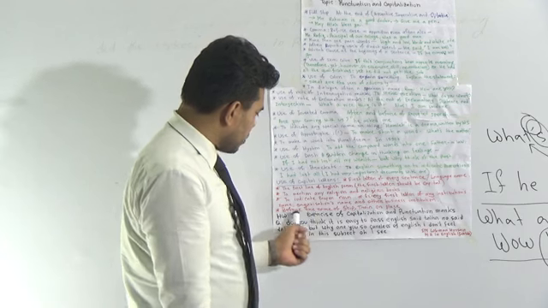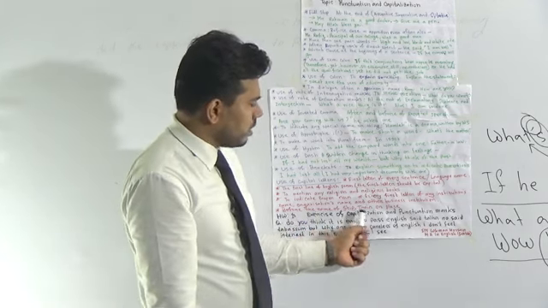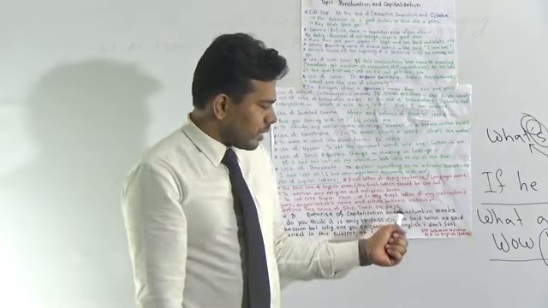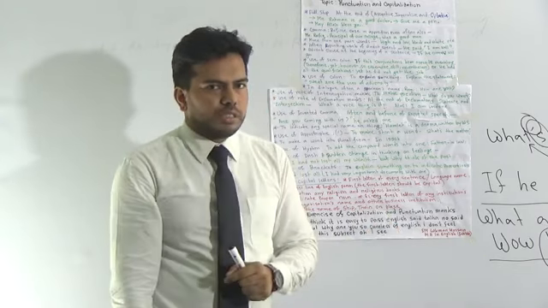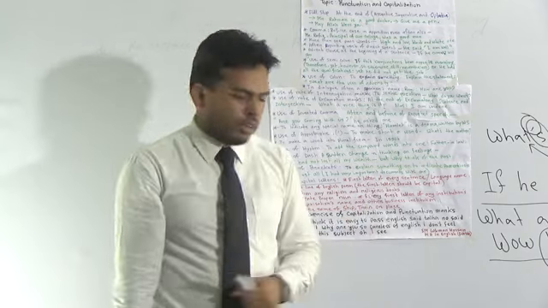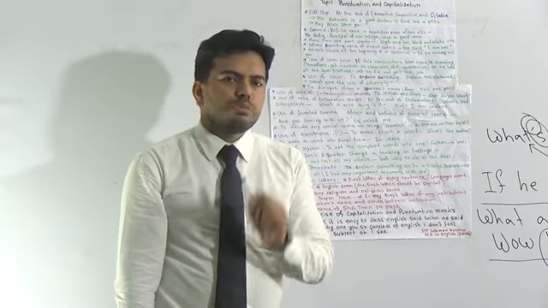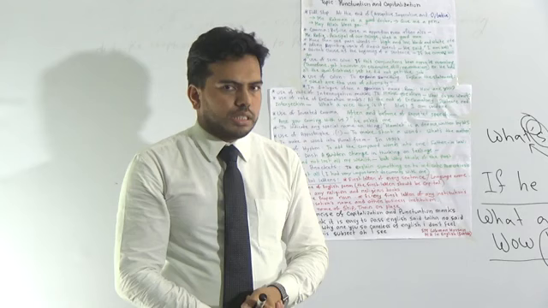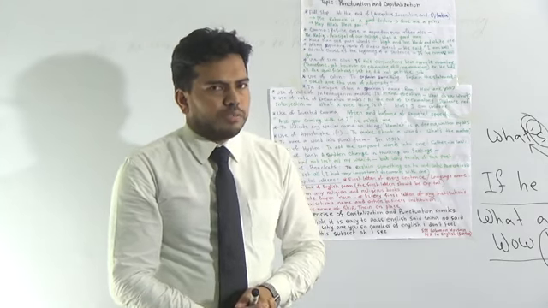Okay, next one is before the name of a ship, train or place. If you mention any ship name, the Titanic, the T should be capital. Or any train name or any place name, the first letter should be capital.